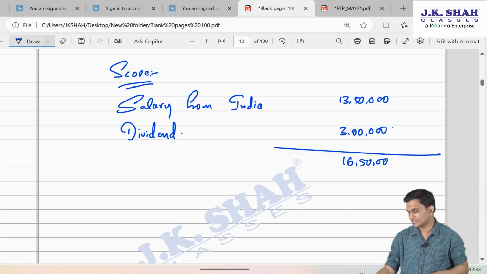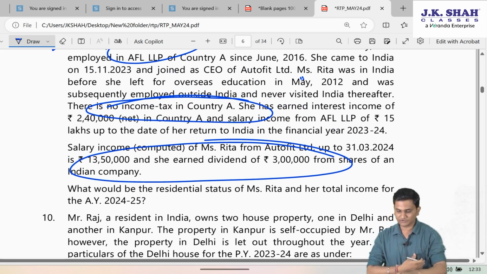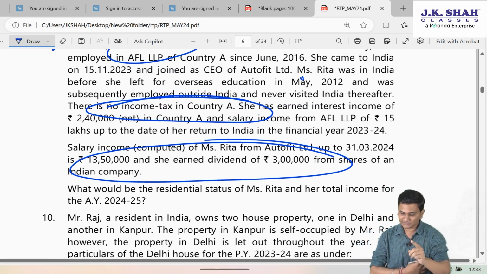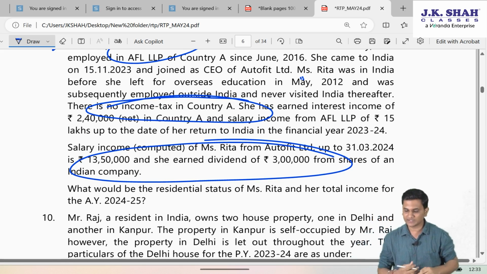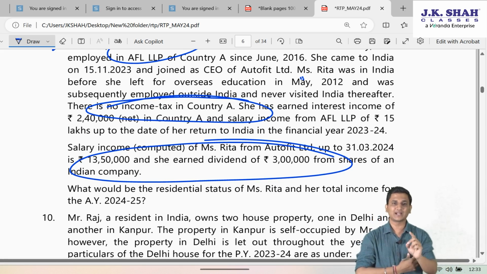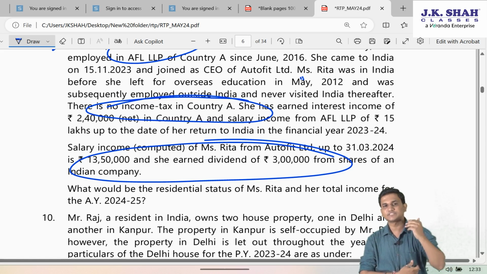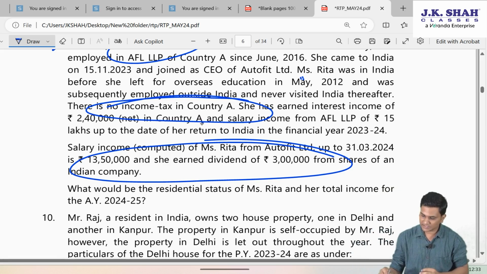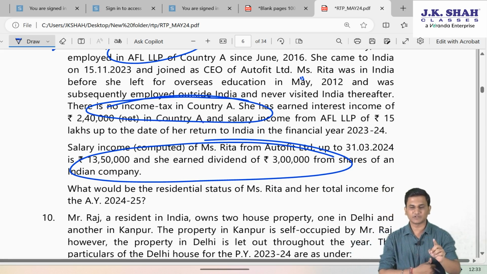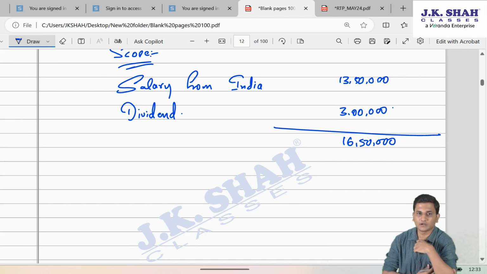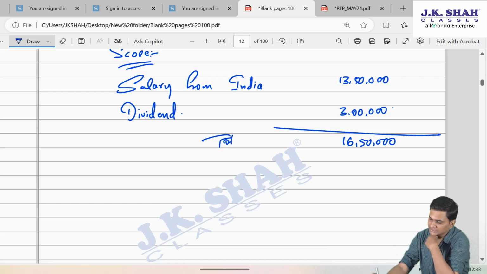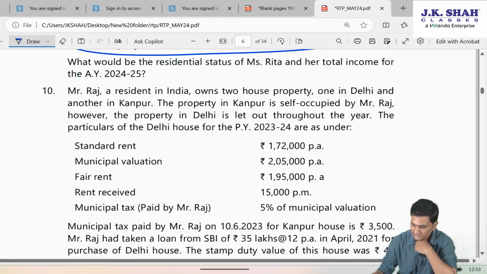Friends, these two incomes will not be considered. The salary from AFL LLP, because that is an income which is earned and received outside India. If she had made the mistake of receiving that income in India, then we would have included that income also. But since the question is not saying where that money was received, it's a default assumption it was received outside India. Similarly, this interest income from outside India is not taxable for her, because that is also an income earned and received outside India, which is not taxable to a RNOR. So her total income is only 1650. So you can see the answer.